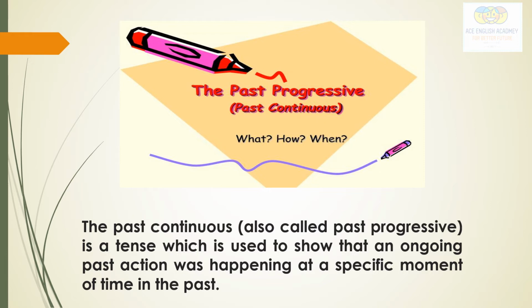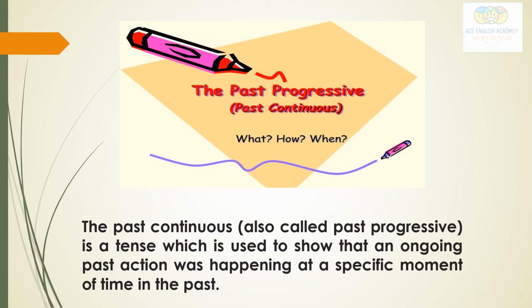That action going on at a certain time in the past continued for some time. So the duration of that action also plays a role here. We don't talk about the completed action, but for how long that action took place in the past, we talk about the continuity. That is why we call it the past continuous or progressive tense.